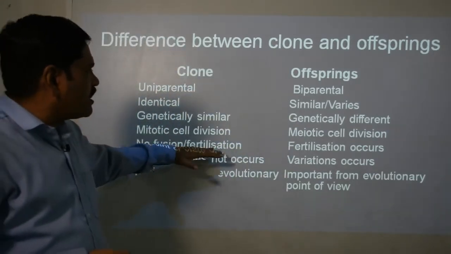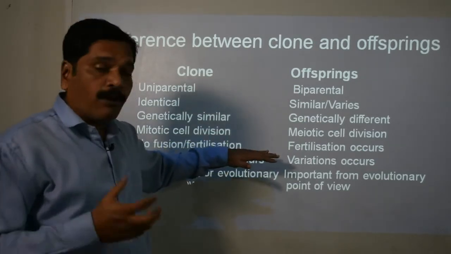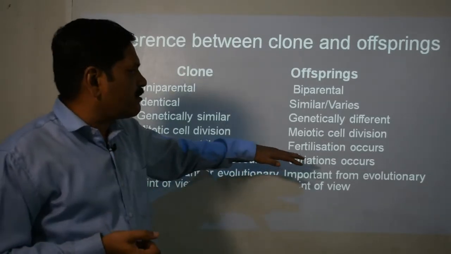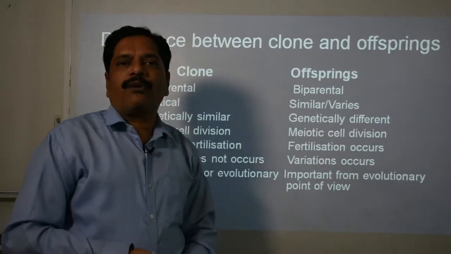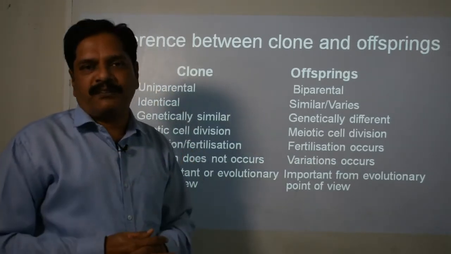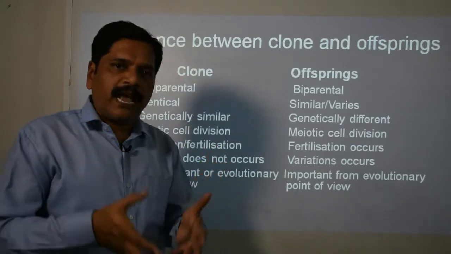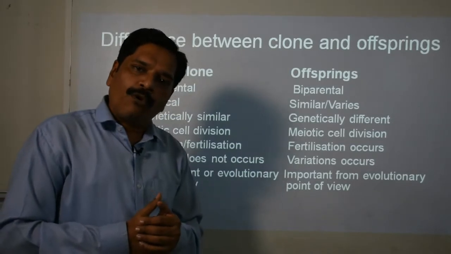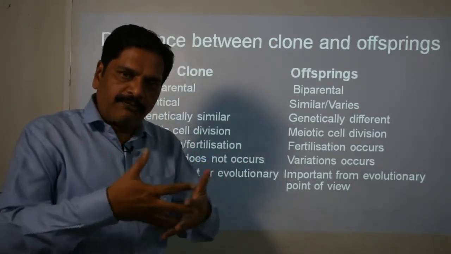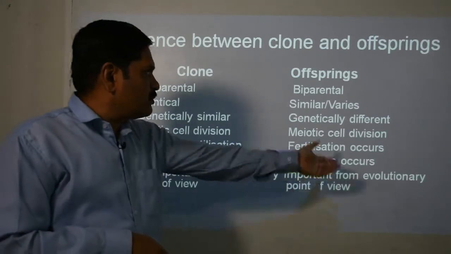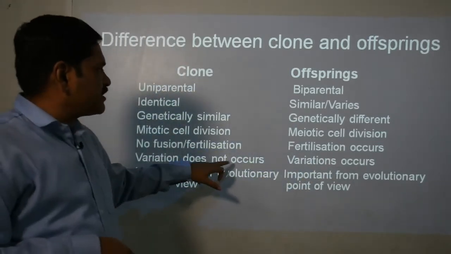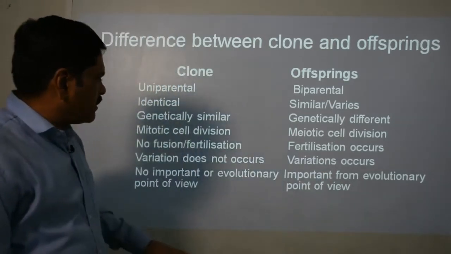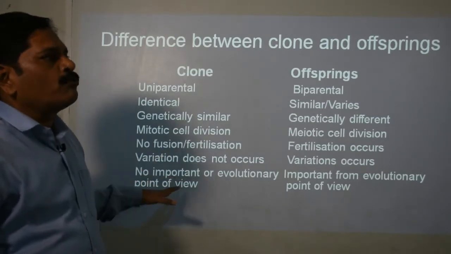Clear? No fusion and fertilization is observed in the clone, because the parent directly undergoes the process of producing the new individual, while here fertilization occurs because parents do not directly participate. They produce their gametes, male and female. You know that the male produces sperm and the female produces ova, and through fertilization, the fusion of these two opposite gametes, they produce the zygote. The variation does not occur in clones, while variation occurs in offspring, because where there are no changes, there is no variation.